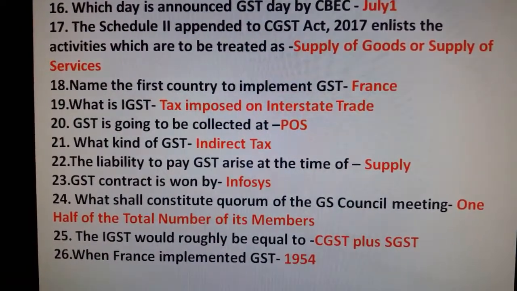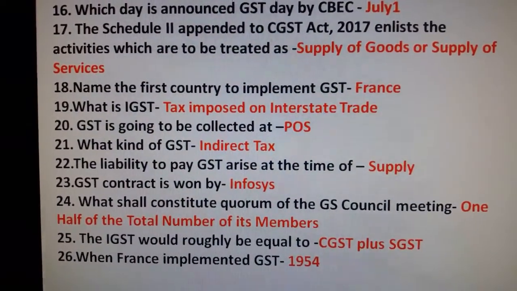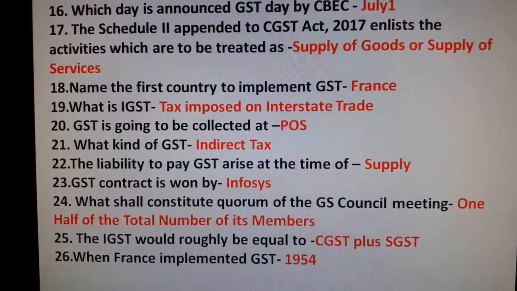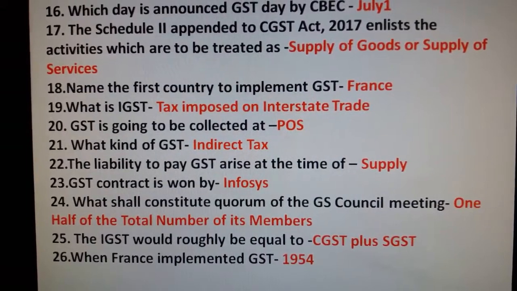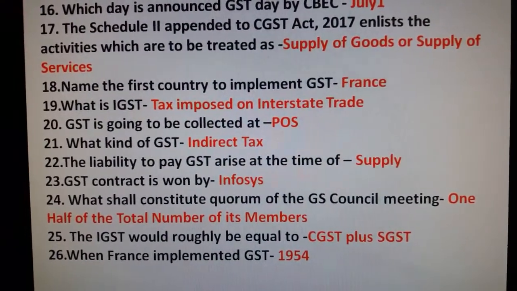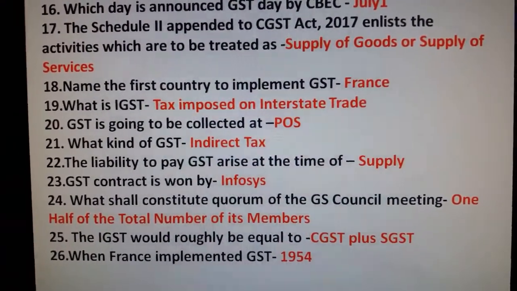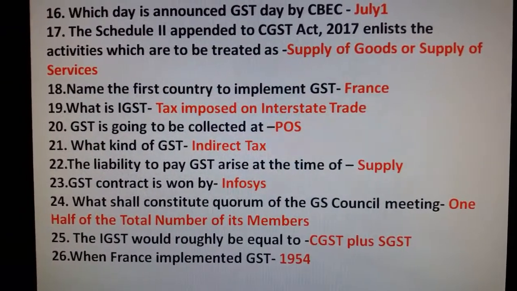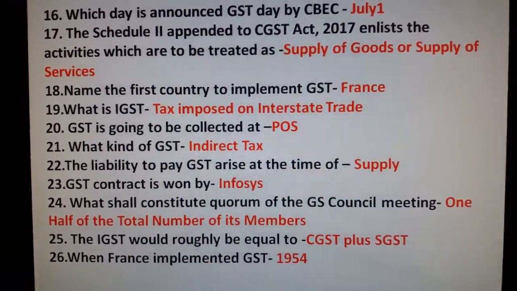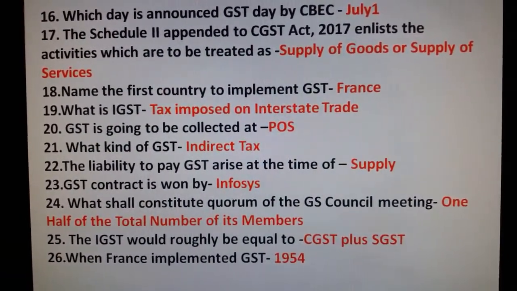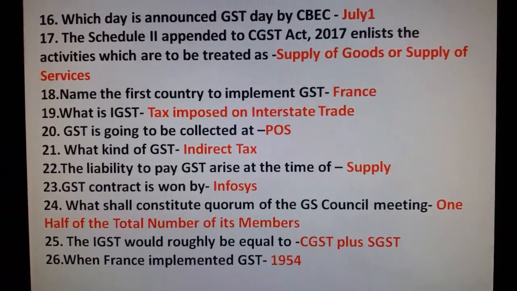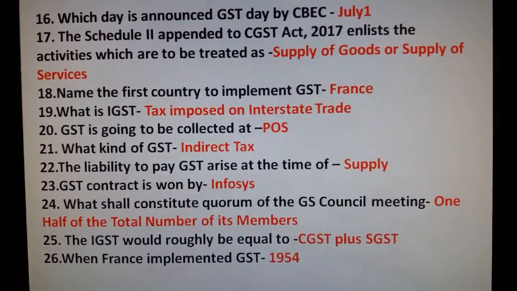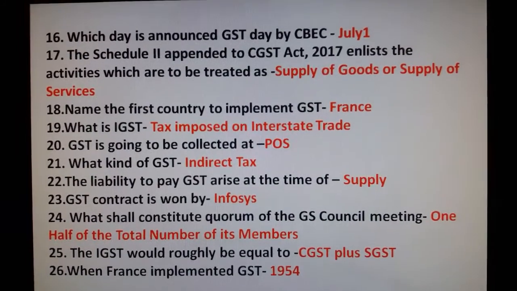The liability to pay GST arises at the time of supply. GST contract is borne by Infosys. What shall constitute quorum of the GST Council meeting? One half of the total number of its members. The IGST would roughly be equal to CGST plus SGST. When did France implement GST? 1954.